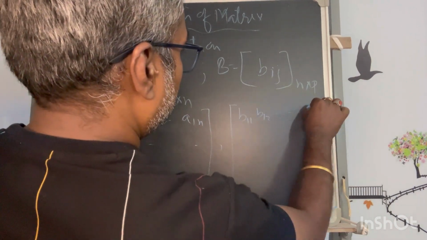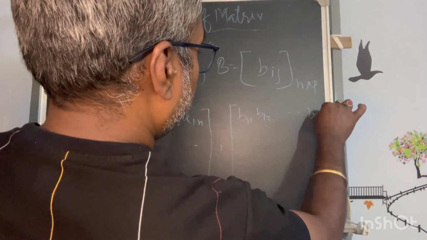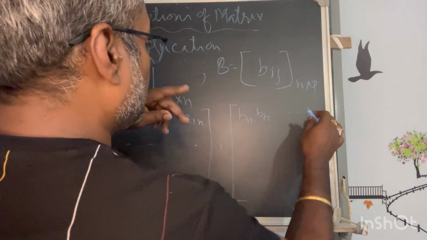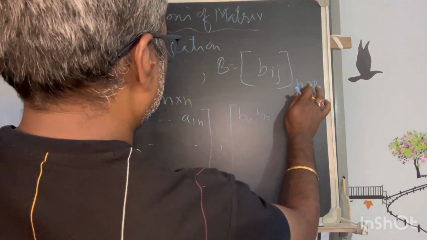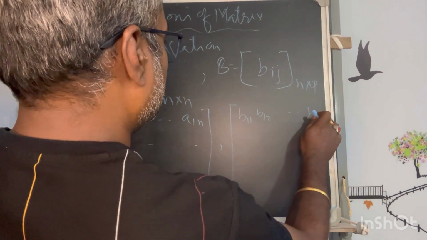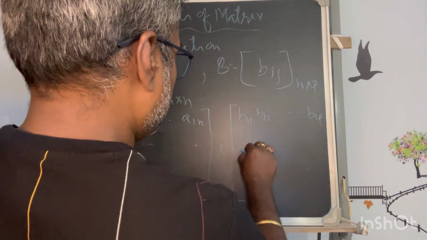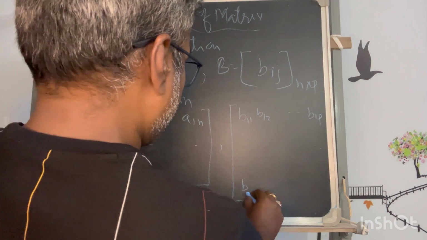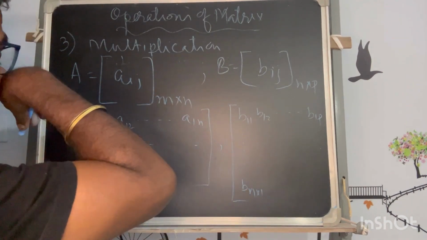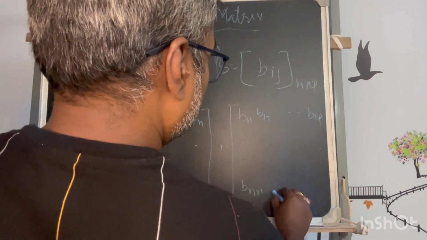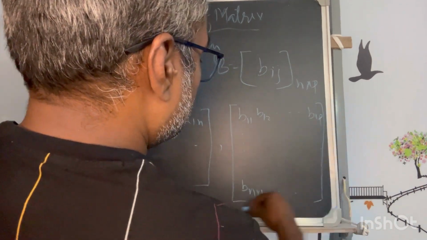B12 dot dot dot B1p, n into p, number of columns is p, this will go up to B1p, and there B will go up to Bn1. Here number of rows is n, and this way the overall matrix is formed.